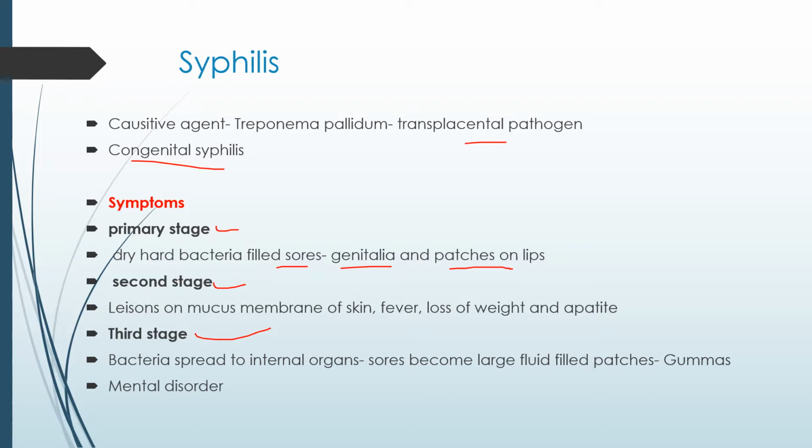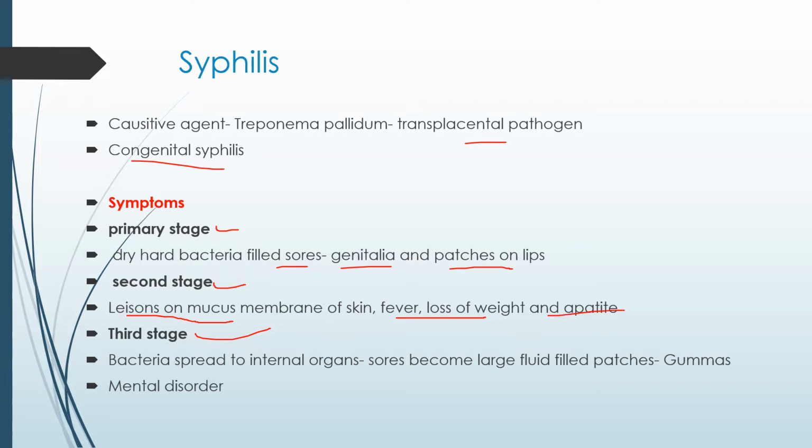During the second stage, lesions are seen. The patches become fluid filled, and that is called lesions, or it may be dry. Dry lesions are usually seen on the mucous membrane of the skin. The person experiences fever, loss of weight and appetite. Next is the third stage.